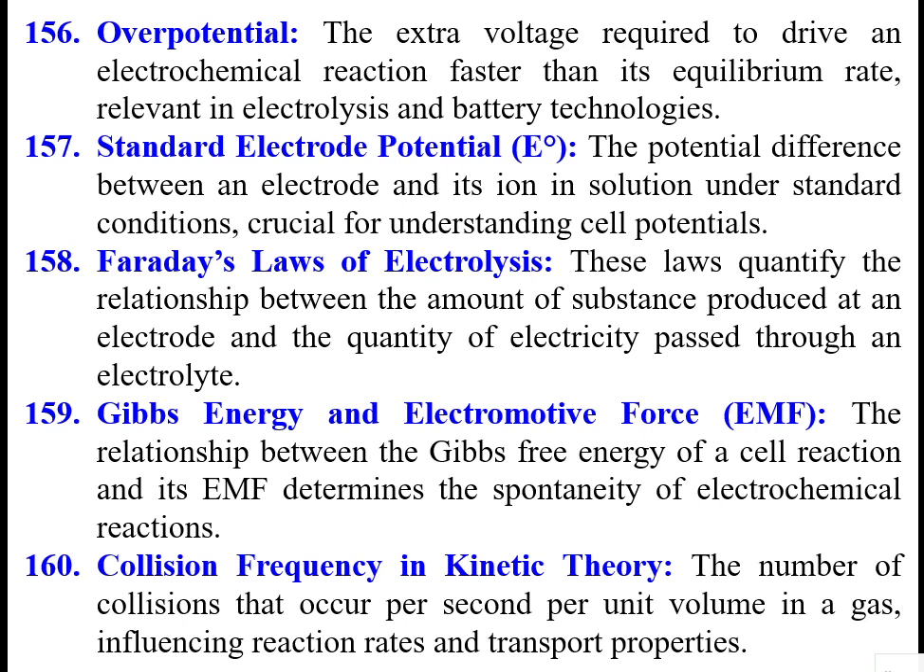Then Faraday's laws. These laws quantify the relationship between the amount of substance produced at an electrode and the quantity of electricity passed through an electrolyte. So, for one equivalent weight of a metal, 96,000 coulombs will be required. That is one Faraday. 1 Faraday is equal to 96,000 coulombs of charge. Then Gibbs energy and electromotive force.